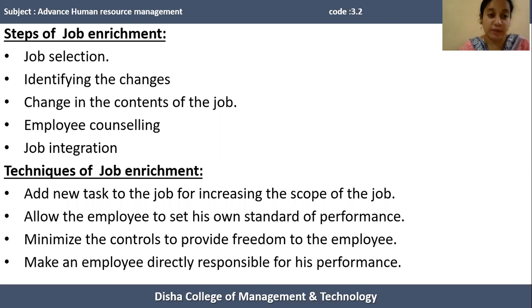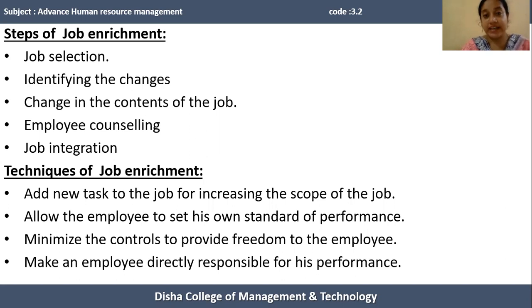And the fourth step is employee counseling. After adding varieties of tasks or new responsibilities and duties to a particular task, it is required to communicate to the human resources, and that can be done through employee counseling. In the employee counseling step, the designer or the HR manager communicates the contents of the job to the human resources. The next one is job integration.